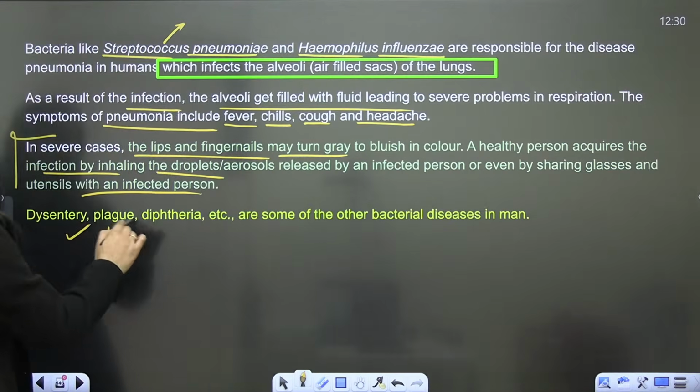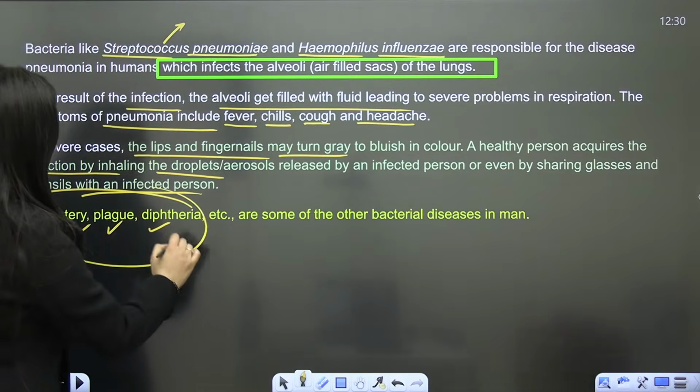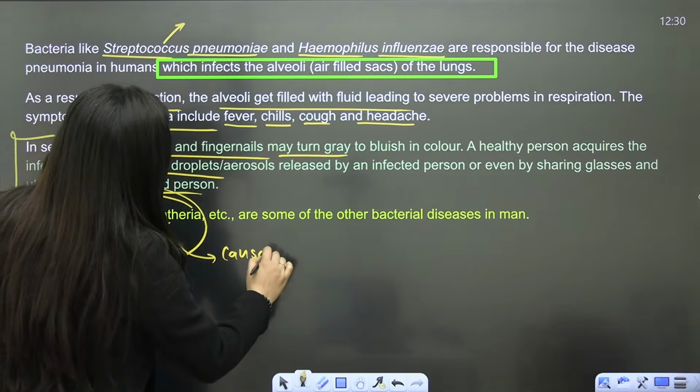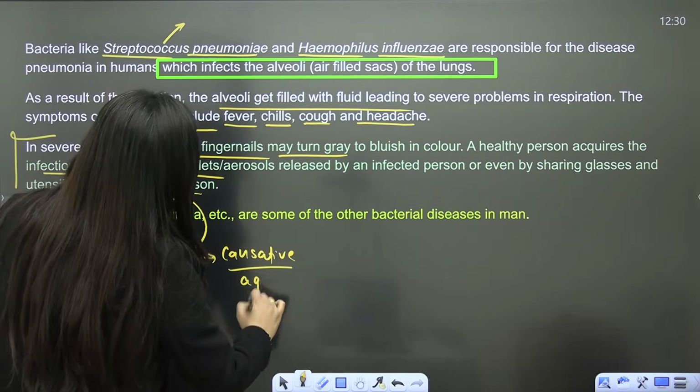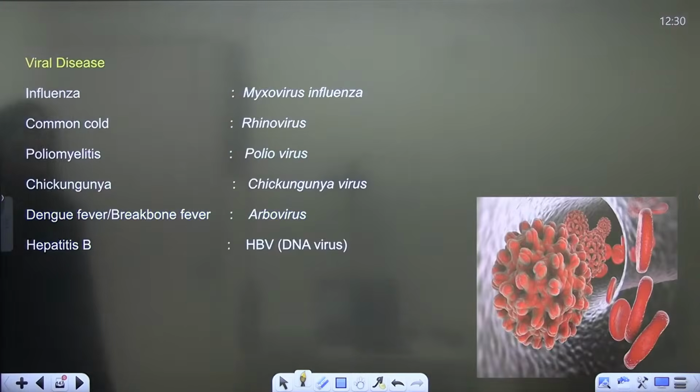Dysentery, plague, diphtheria, these names are given in NCERT, but the causative agent is not mentioned. But we need to know that.